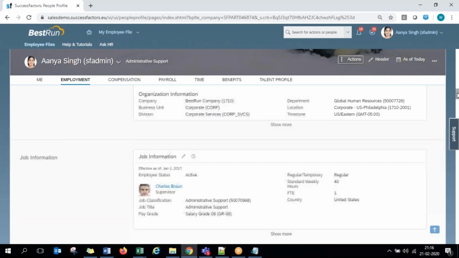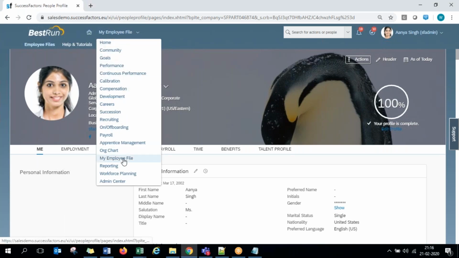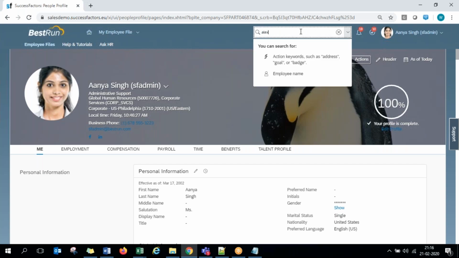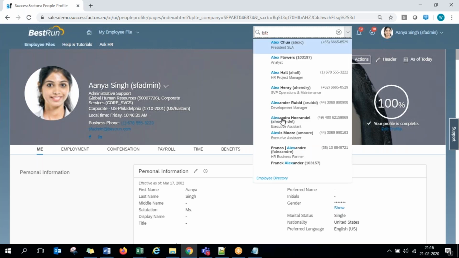So this profile is a page where, as a part of Employee Central, we maintain a lot of data on these screens. Normally, whoever logs in and clicks on the employee file, their own profile will open up. Now, if you want to look at any others, you can use this top search area. Just by typing the name of any employee, you can search for anyone in the company.